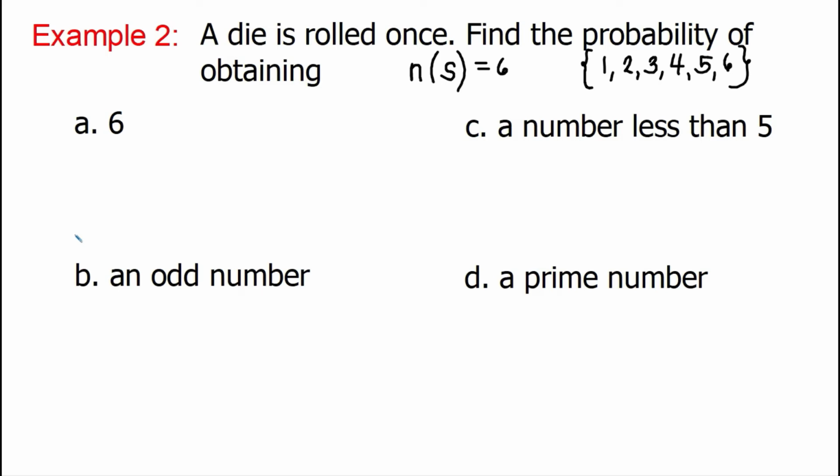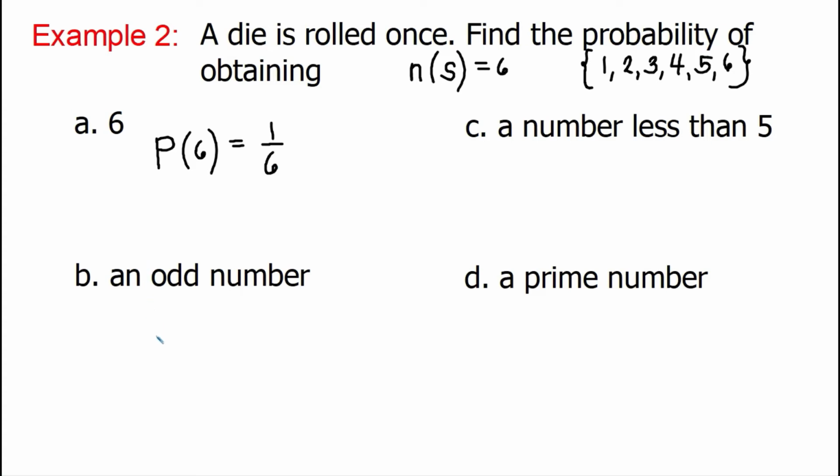So, in letter A, we're asked to find the probability of getting 6. What do you think is the probability of getting 6 in rolling a die once? Ilan po ba ang 6 sa ating sample space? So, ang 6 dito ay isa lamang. Tama. Dahil isa lang ang 6, that means our probability is 1 over ilan po lahat ng outcomes? 6. So, the probability is 1 over 6. And that's our answer.